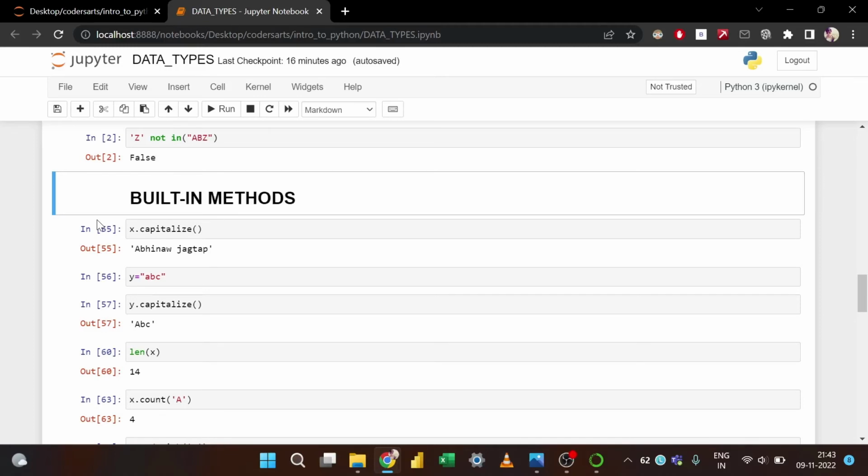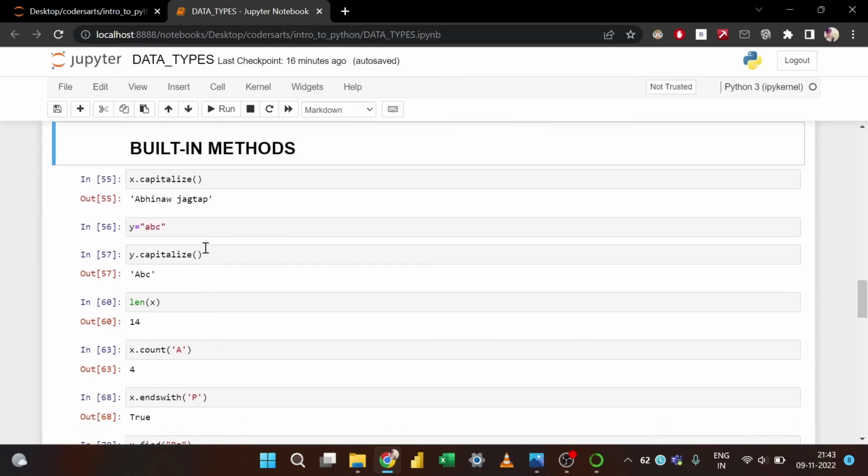The first built-in function is capitalize. Whatever your string is, it will capitalize the first letter of it, and all other letters it will take as small letters. So in my name it has capitalized the first letter, and all other elements of the string it took as small letters.